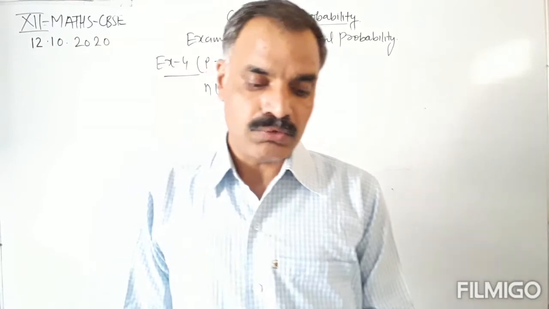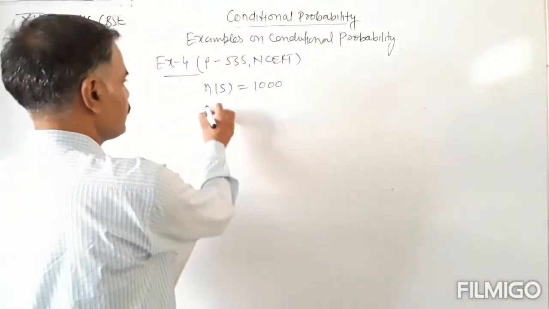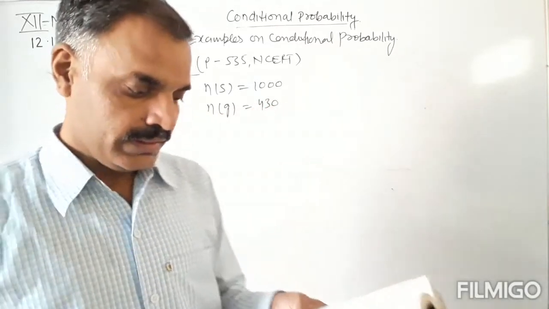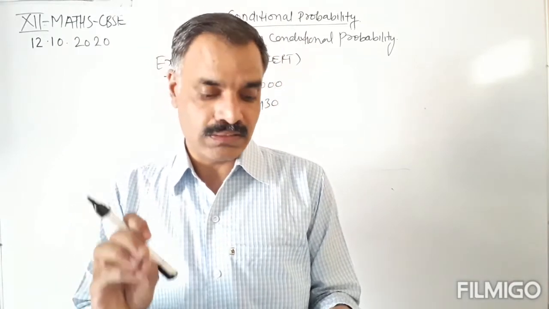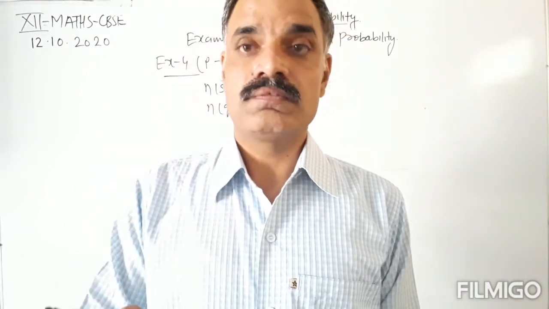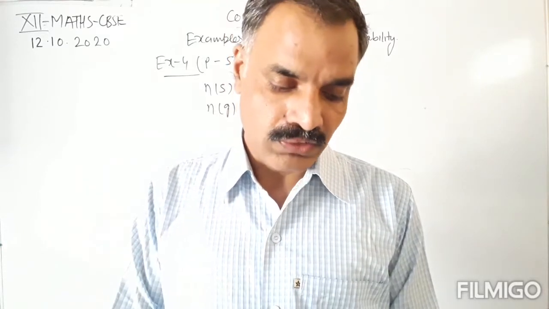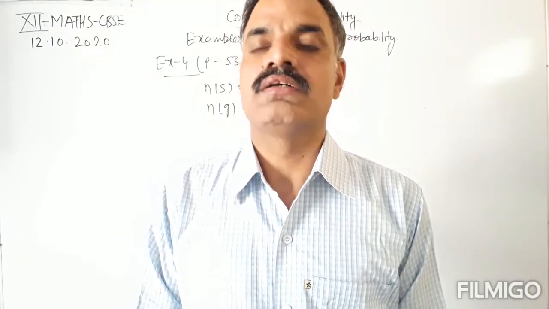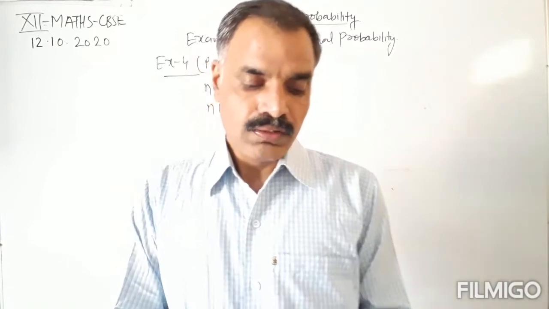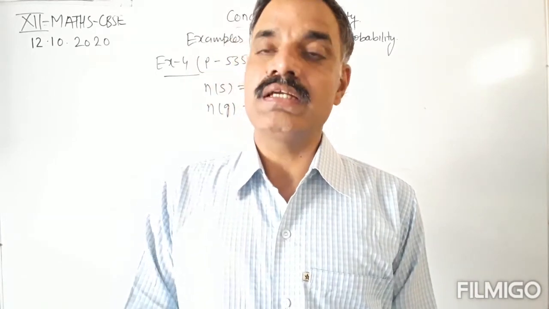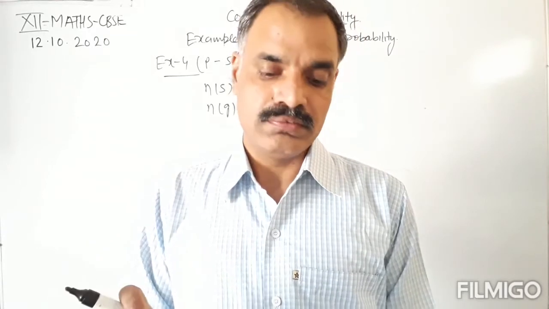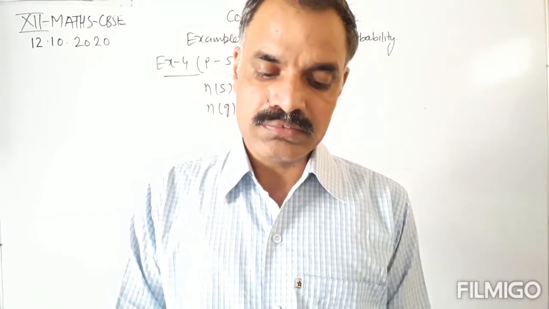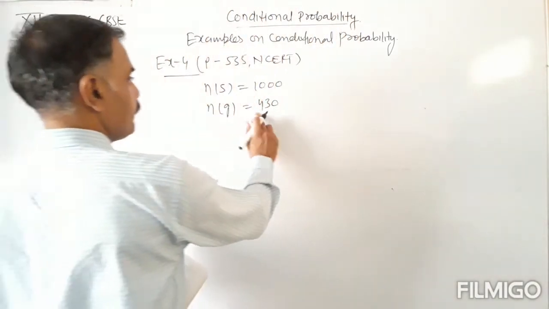We have been given out of which 430 are girls. Number of girls are 430. It is known that this is F. It is known that out of 430, 10% of the girls study in class 12. Means 10% of the girls study in class 12. What is the probability that a student chosen randomly studies in class 12th, given that the chosen student is a girl? So number of girls are 430.